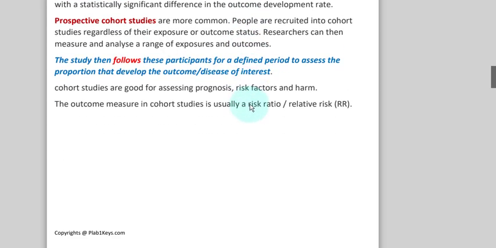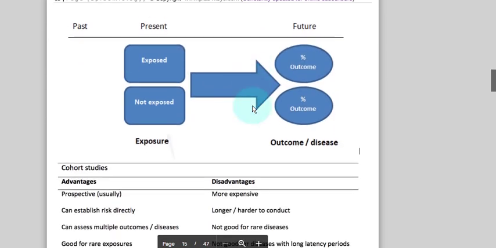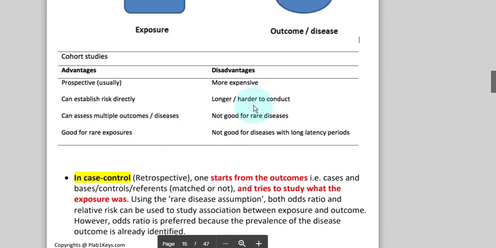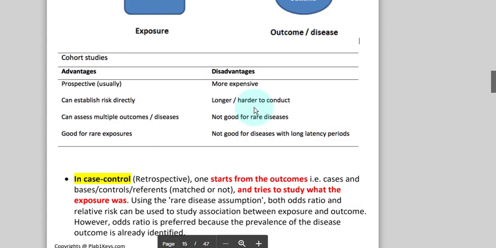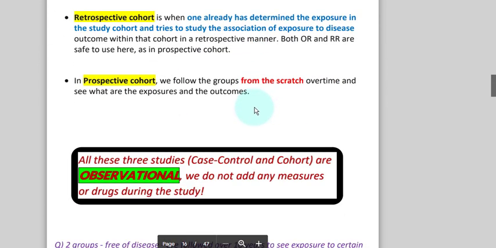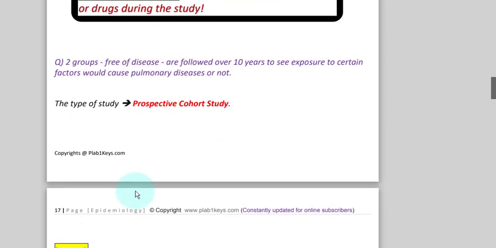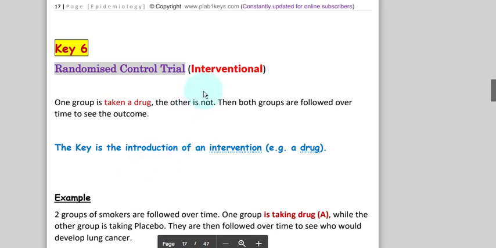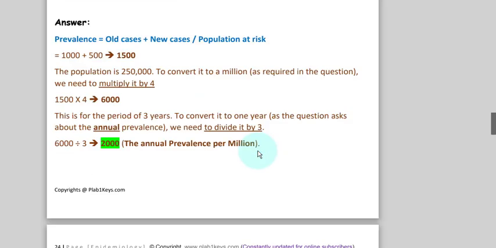Now that's your task, to read all those things. These are very simply written. Keep in mind, the case control and cohort are observational in nature. You are just observing, you are not measuring anything or any drug. If you are measuring any drug dose, that would be called a trial. Now it's interventional, you are intervening in something.